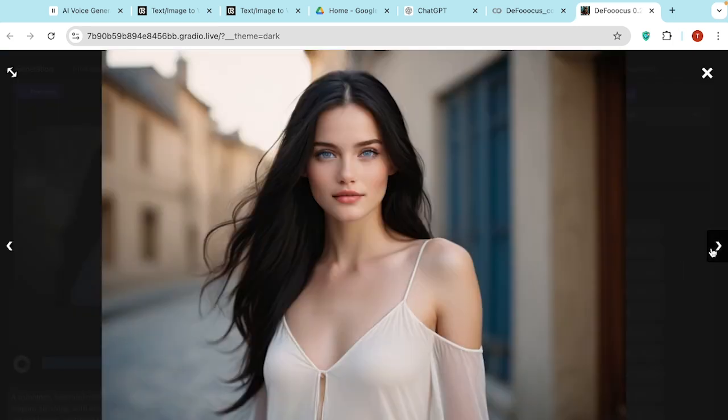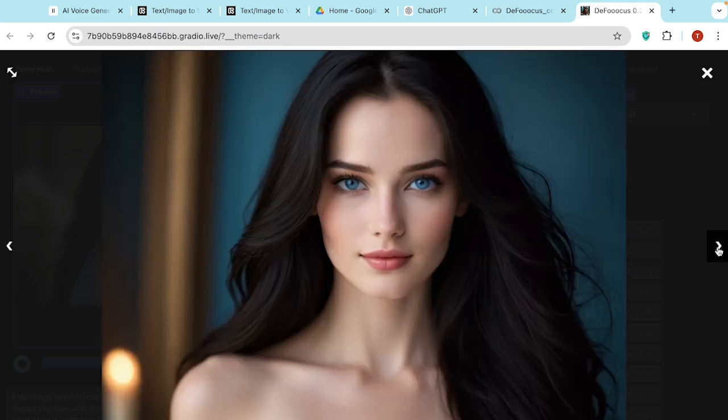You can see that this is how amazingly Focus has generated pictures for us. And look at the model, look at the actress, everything is perfect. Her eyes, her hair, and the dress, whatever we told Focus to do, it has accurately done everything. And now let's see the other pictures, and you can see both faces are the same. It has created consistent characters for us as well.